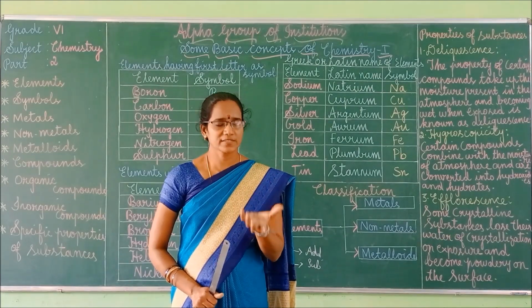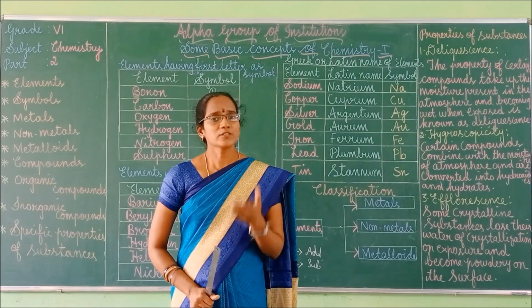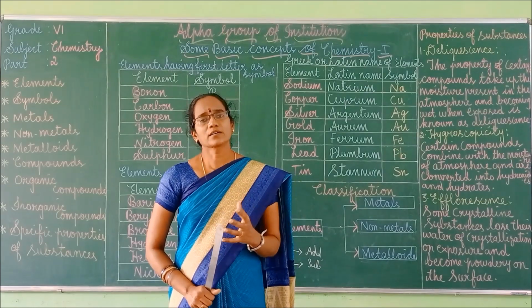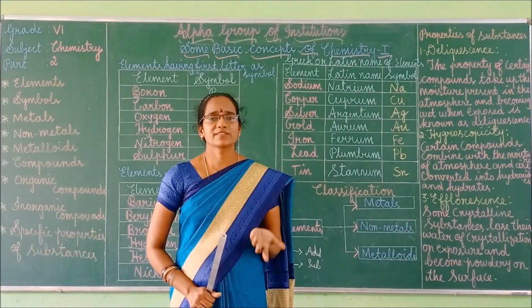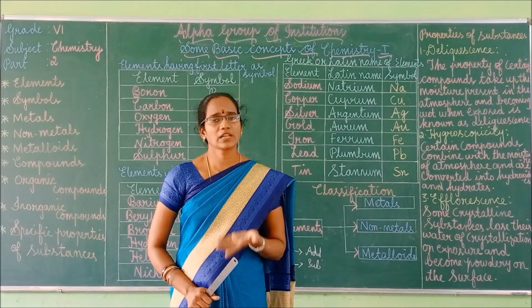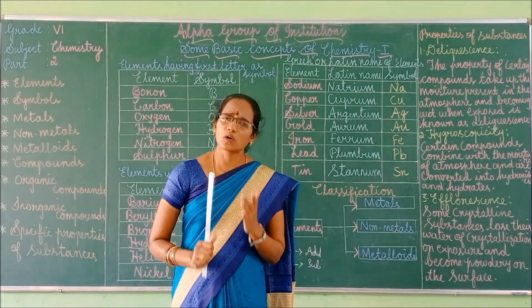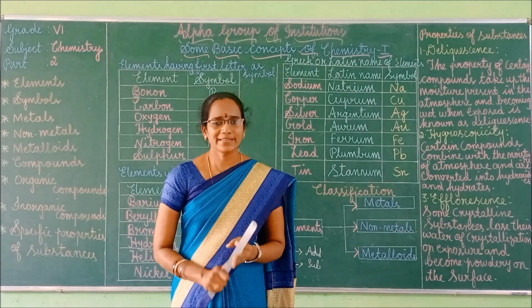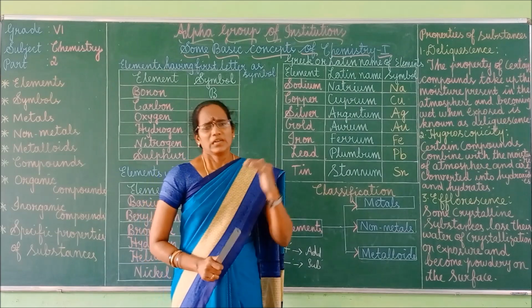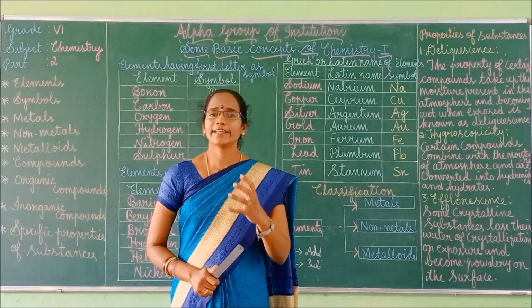Sulfur and phosphorus, if you take, occur in the solid state. Whereas bromine occurs in the liquid state. And what about gas? Of course, we can say oxygen and nitrogen occur in the gaseous state. So non-metals occur in all the three states of matter, that is solids, liquids and gases. Unlike metals, non-metals are not hard in nature.